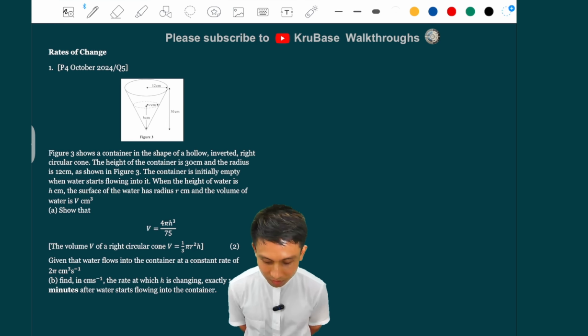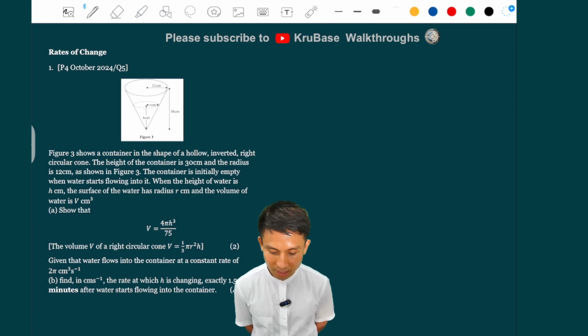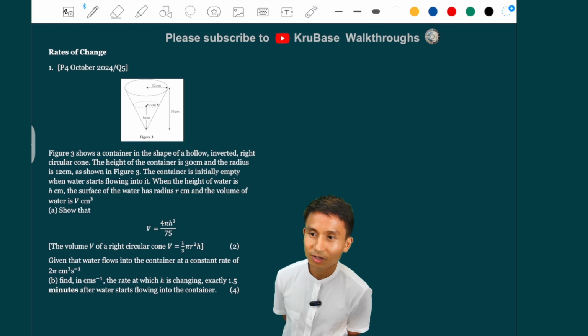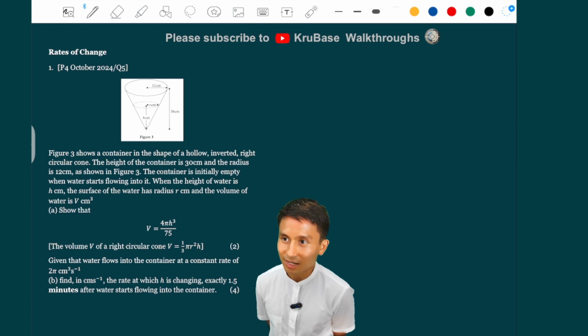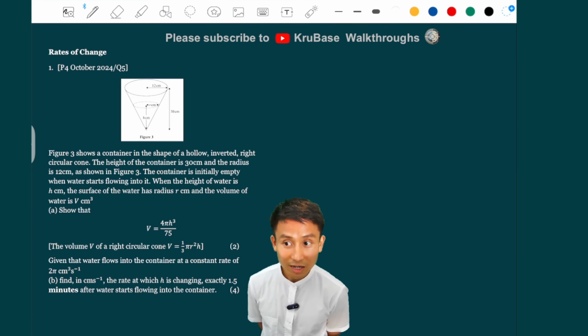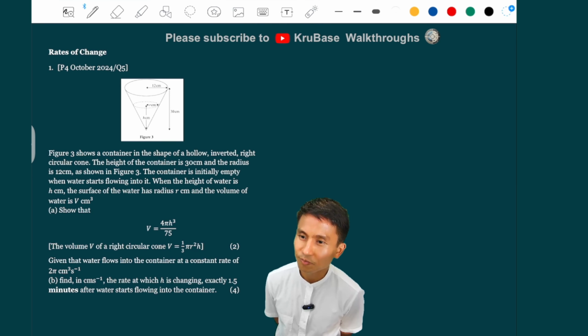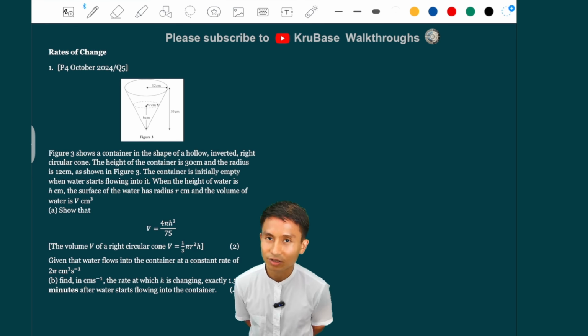When the height of the water is h cm, the surface of the water has a radius r, and the volume of the water is v. Now we're just going to show that v equals that. When you are asked to prove the volume of a geometry, particularly in rates of change, you've got to take some observation here, because the volume is only dependent on h.